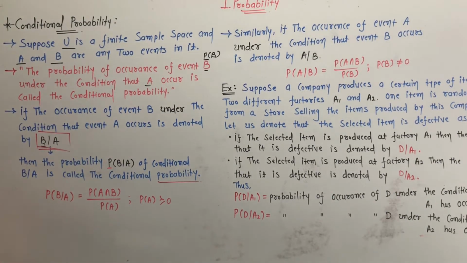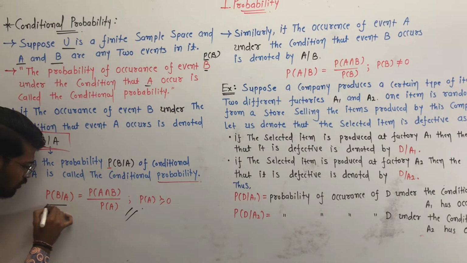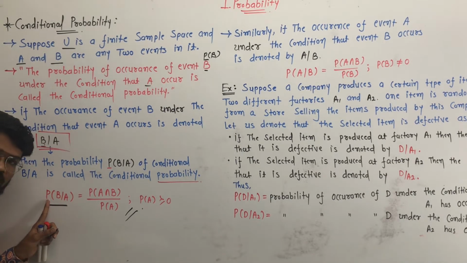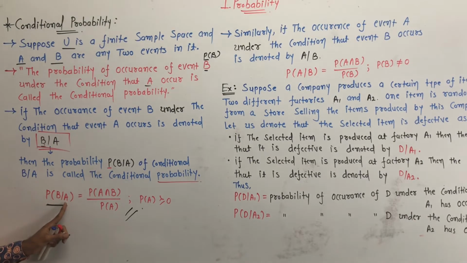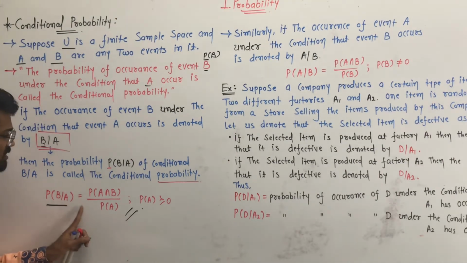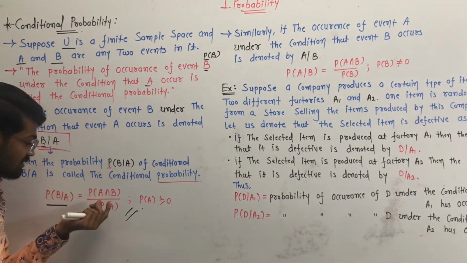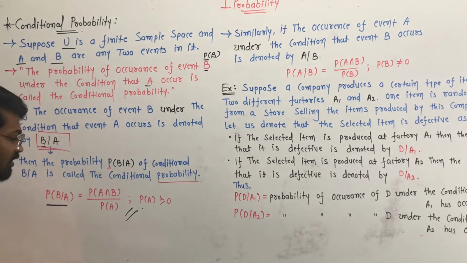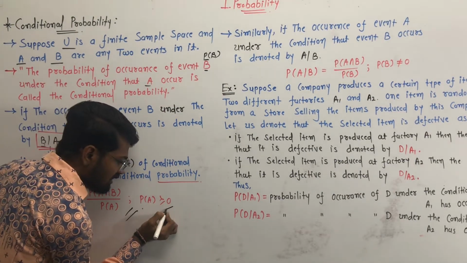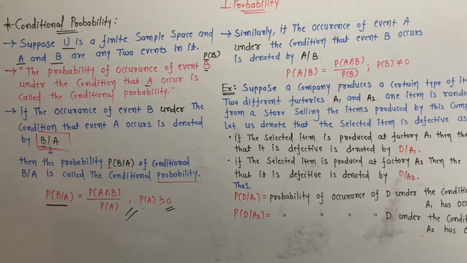So the formula to find P of B/A is equal to P of A intersection B upon P of A. This is the formula to find the probability of the conditional event. Here we find the probability of event B under event A, equal to the probability of the intersection of events A and B upon P of A, where P of A is always greater than 0.